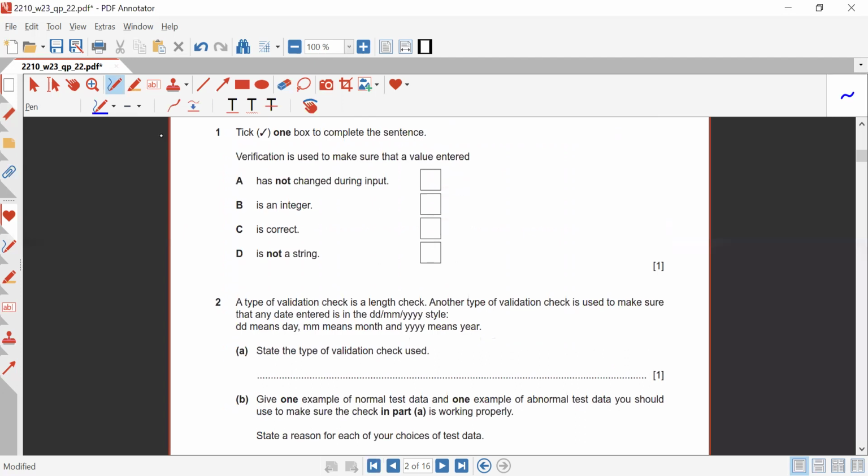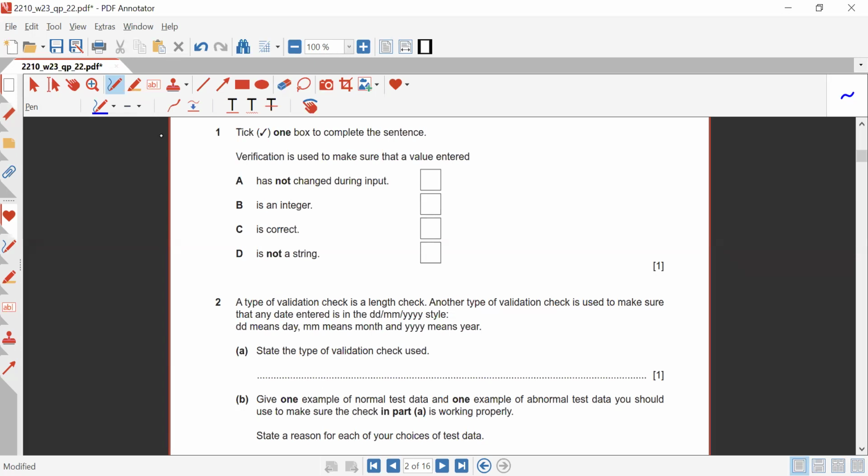Coming towards question number one. Now, what does question number one say? Tick one box to complete the sentence. Verification is used to make sure that value entered. Now, verification is utilized to verify that you have entered the right data or not. So they are saying has not changed during input, part A.